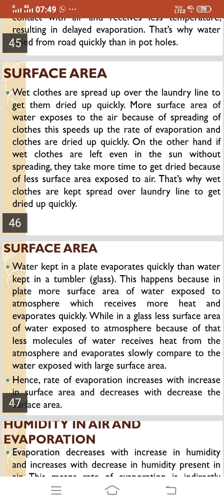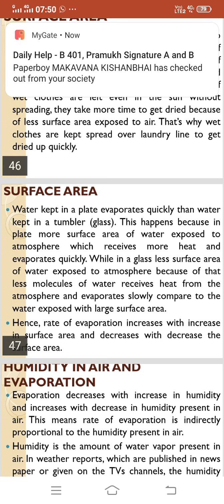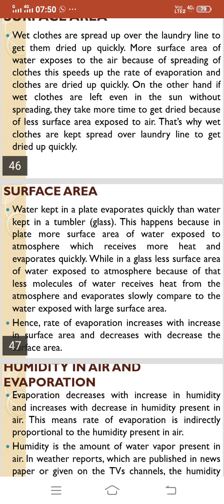Because of that, fewer molecules of water receive heat from the atmosphere and evaporate slowly compared to water exposed with a large surface area. Hence, the rate of evaporation increases with increase in surface area and decreases with decrease in surface area. So all these examples show the relationship between surface area and evaporation, and that is directly proportional to each other.